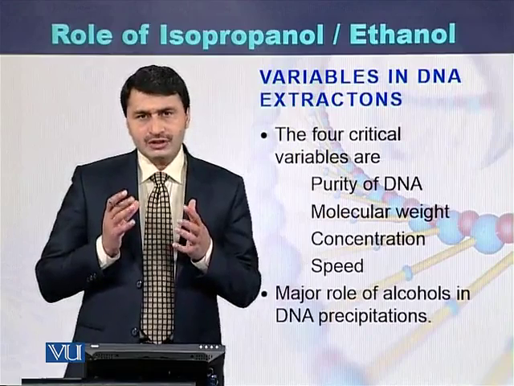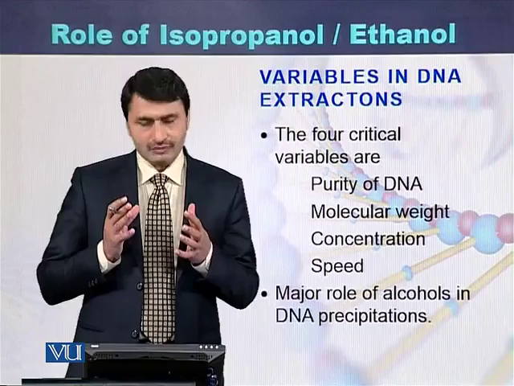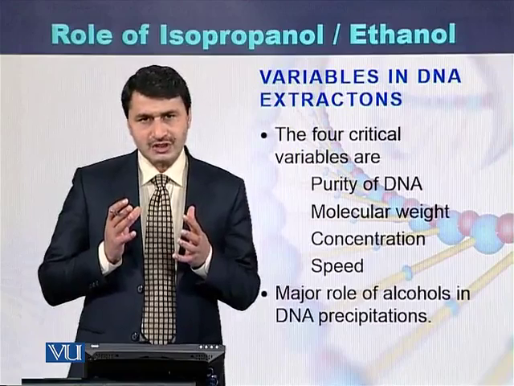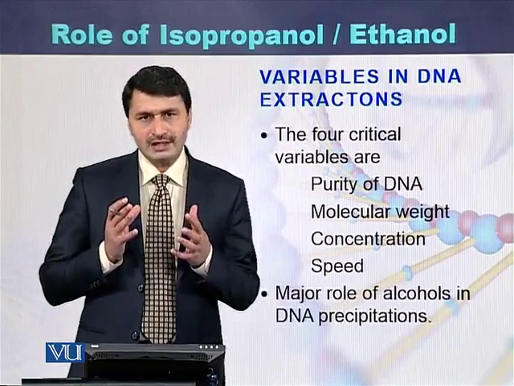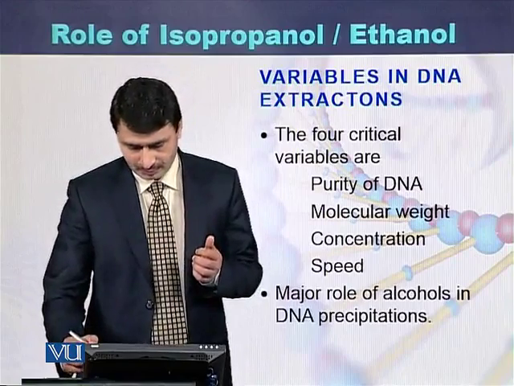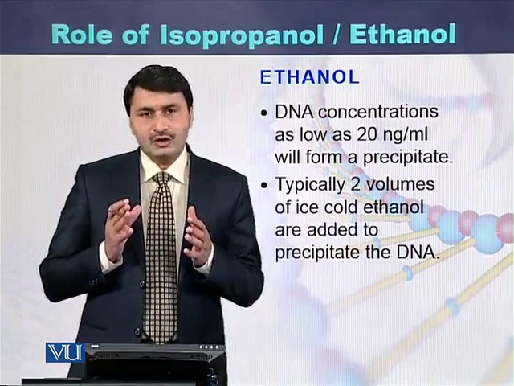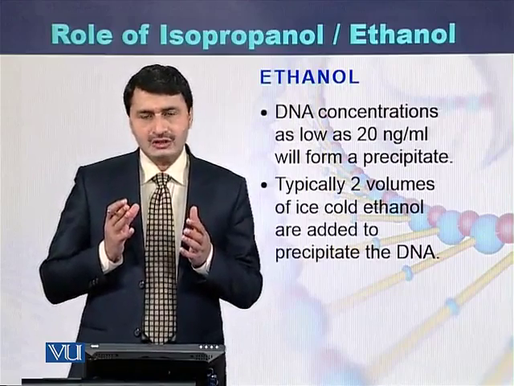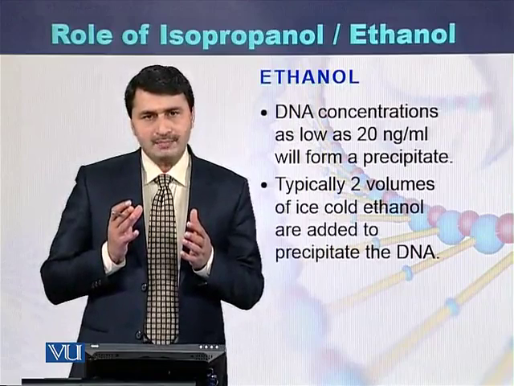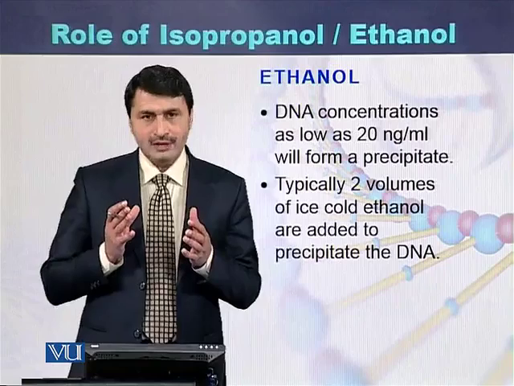Along with these variables, there is also a major role of alcohols for precipitation of the DNA. The alcohol can be ethanol or isopropanol. Ethanol: DNA concentration as low as 20 nanograms per ml can be precipitated with the help of ethanol.